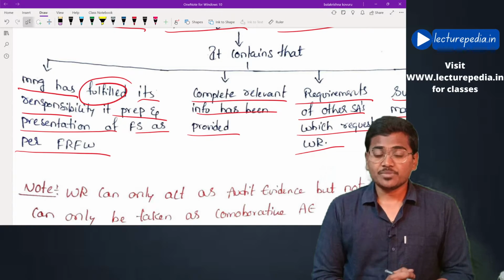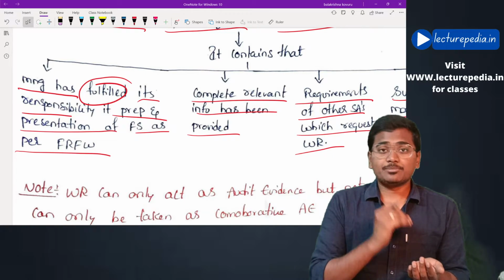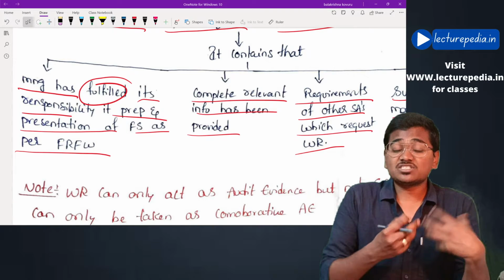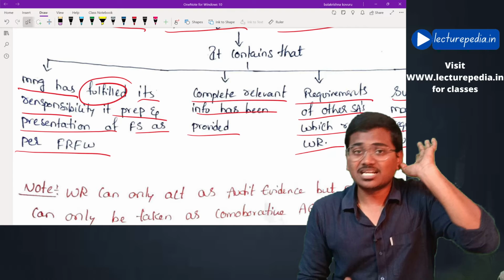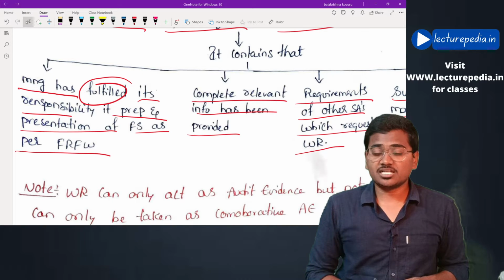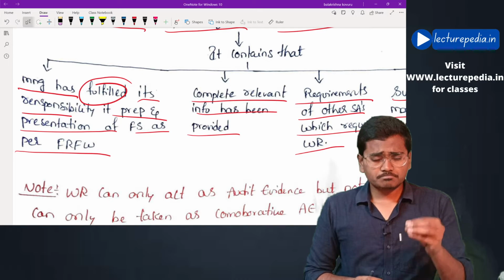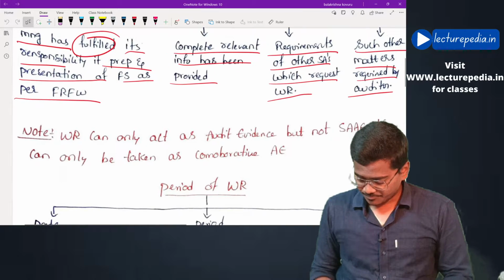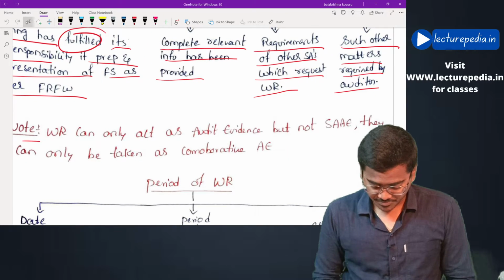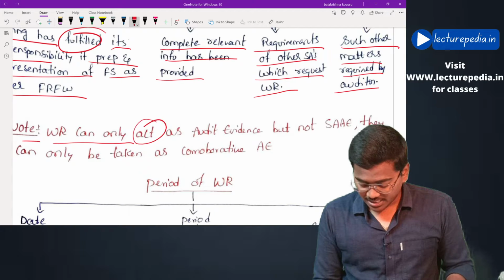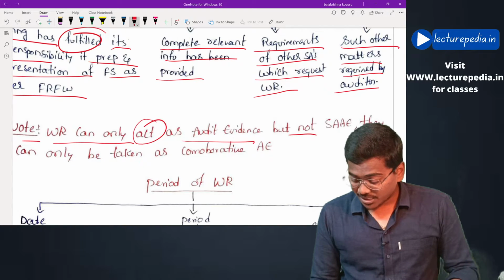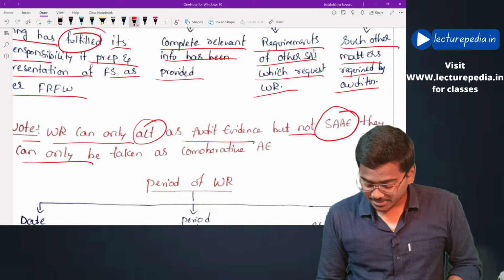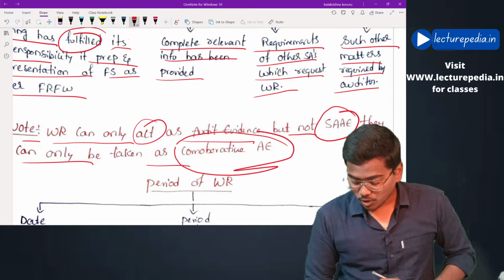Along with a written representation, the auditor should also obtain other audit evidence in respect of such matter in respect of which a written representation has been taken. He cannot rely only on written representation. See, the same has been given here. Note: written representation can only act as audit evidence but not sufficient appropriate audit evidence. They can only be taken as corroborative audit evidence.